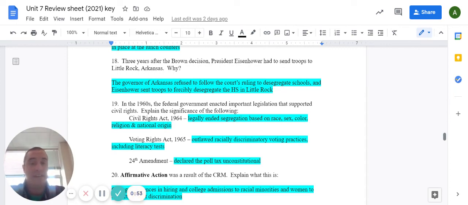18, 3 years after the Brown v. Board decision, President Eisenhower sent troops to Little Rock, Arkansas. Why? So the governor of Arkansas, Orval Faubus, had basically refused to follow the Supreme Court's ruling, and he had refused to desegregate schools in Arkansas. So eventually, President Eisenhower had to send in the 101st Airborne Division to forcibly desegregate Little Rock High School and to escort several black students to class and make the state of Arkansas comply with that court ruling.